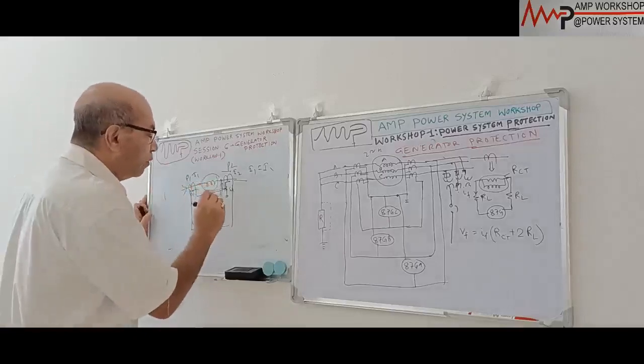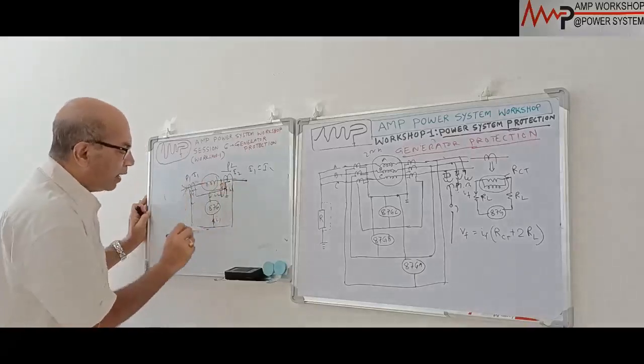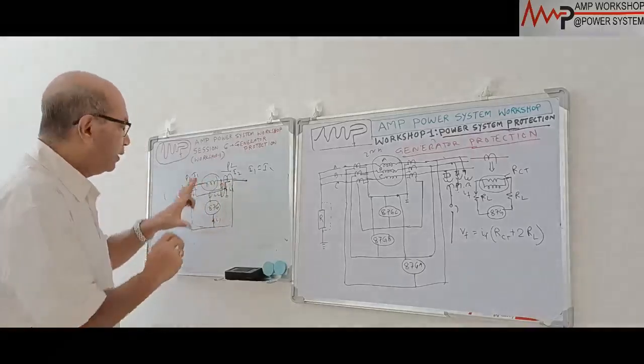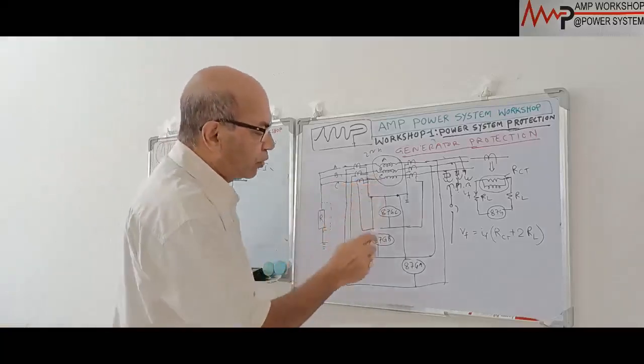But if there is a fault over here, immediately what will happen? This current will go, and there is no current over here. So only this I1 current will go and the relay will operate. That is the basic principle we have already discussed. Here, the same way, that's why we have put a 3-phase relay.